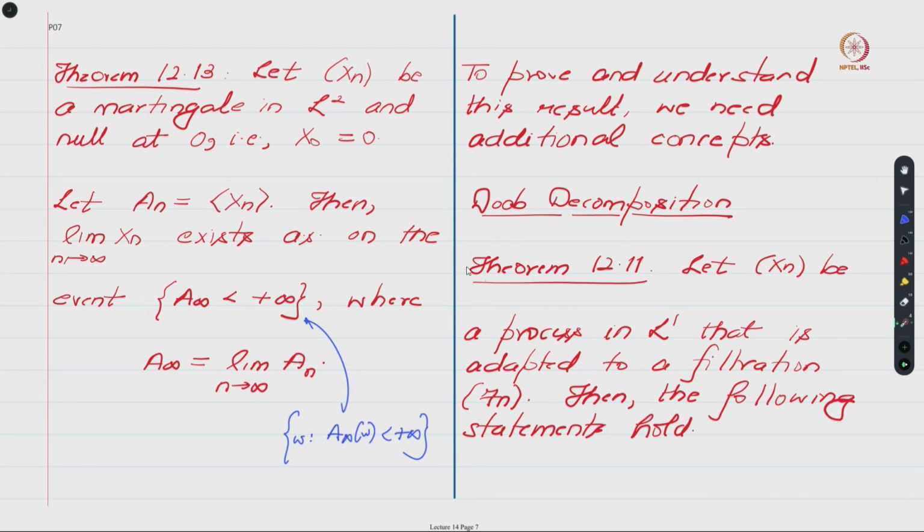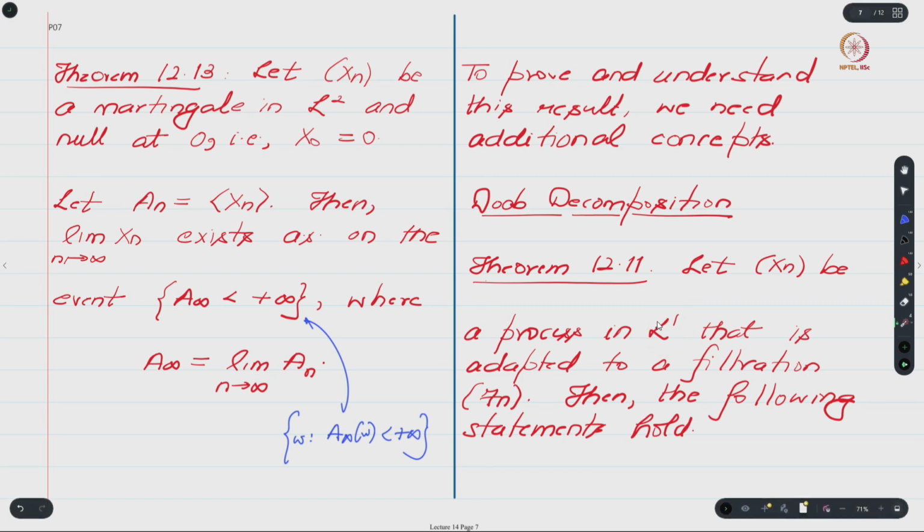This Doob decomposition is numbered Theorem 12.1 in this Probability with Martingales textbook. So what does this result say? This result says that suppose Xn is a process in L1, which means that the expected value of the absolute value of Xn is less than infinity. I am not saying it is bounded in L1, I am only saying it is a process in L1,